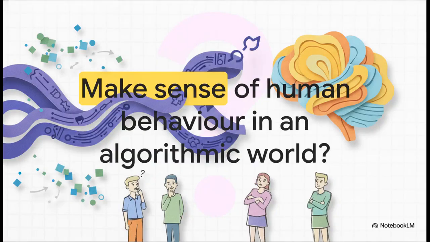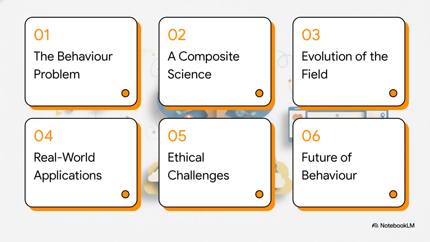The core problem we're looking at today is massive. Basically, how do we make sense of human behavior in a world driven by algorithms? Think about it. We have mountains of data at our fingertips and incredibly powerful algorithms that can process it all in milliseconds. But human behavior? It remains stubbornly complex. It's nuanced, and it is notoriously difficult to predict or influence if you're just relying on raw data alone. Here is the roadmap for our intellectual journey today.